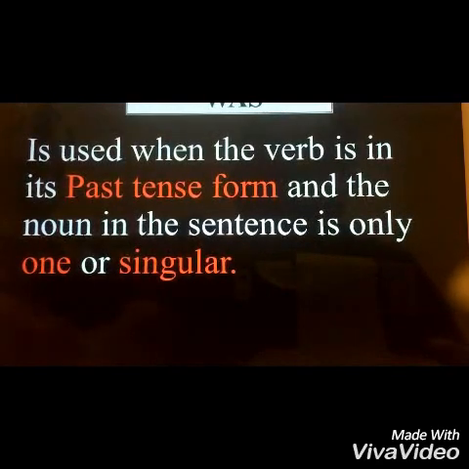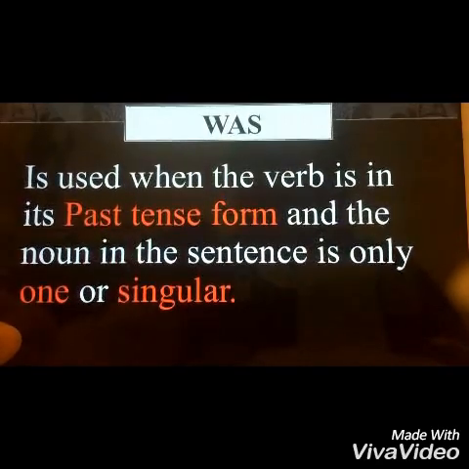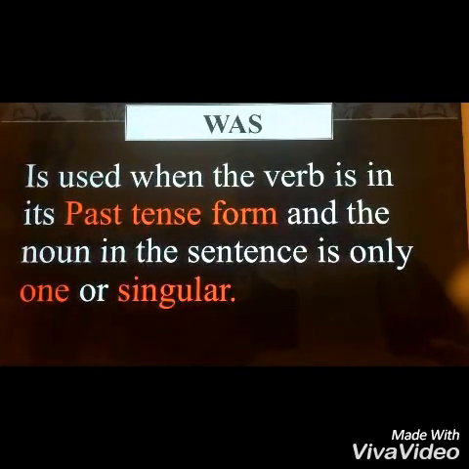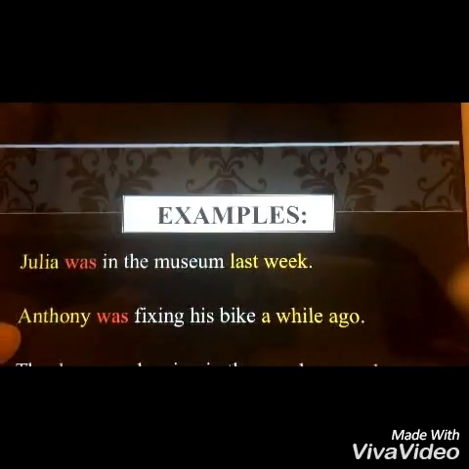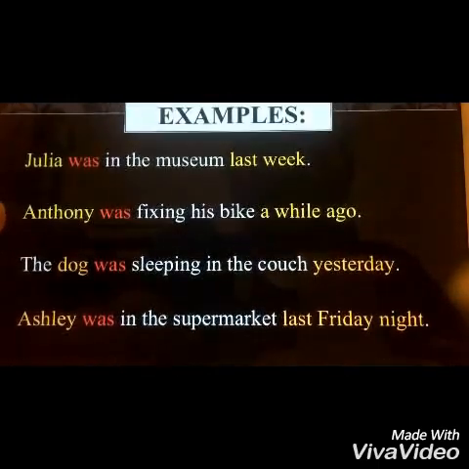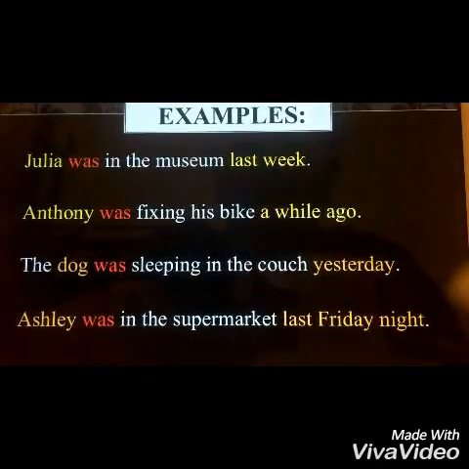Today, let's try to understand what this was means. Was is used when the verb is in its past tense form and the noun in the sentence is only one, or as we call, is in its singular form. I have prepared here some examples. Let's try to check them one by one.